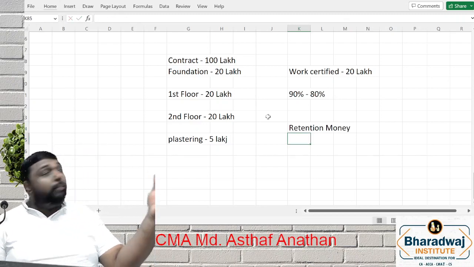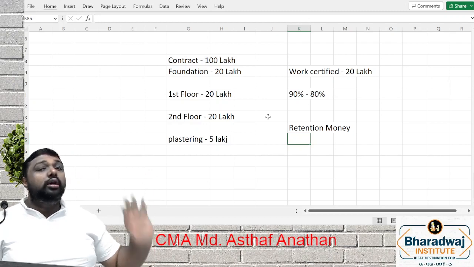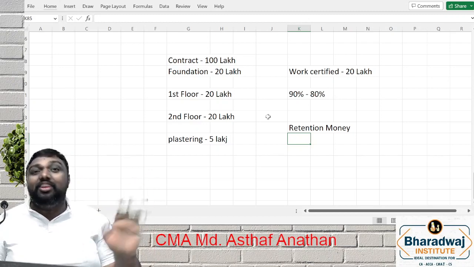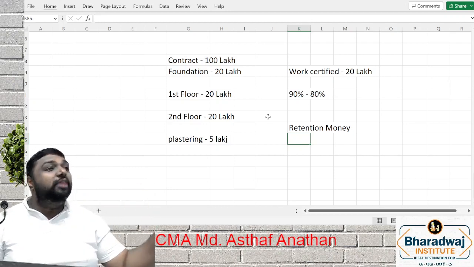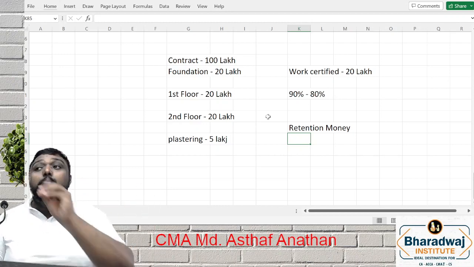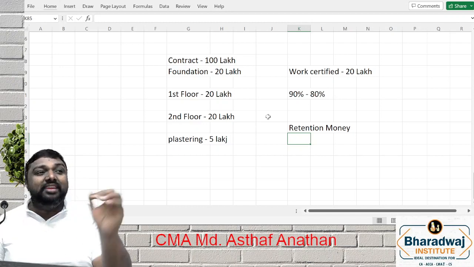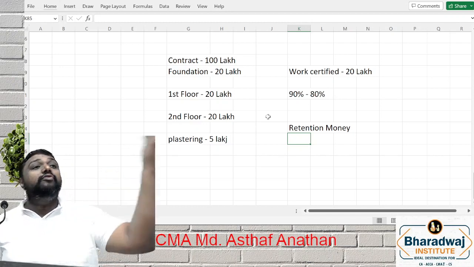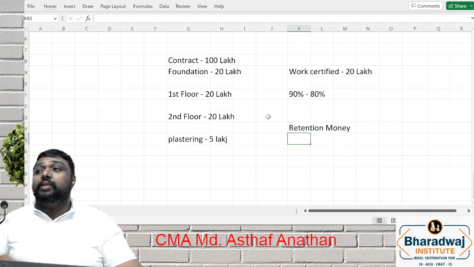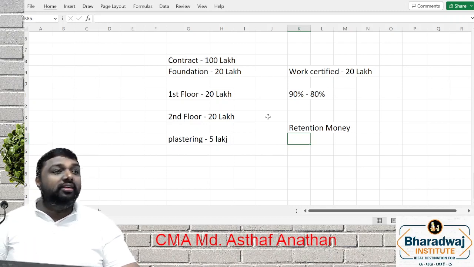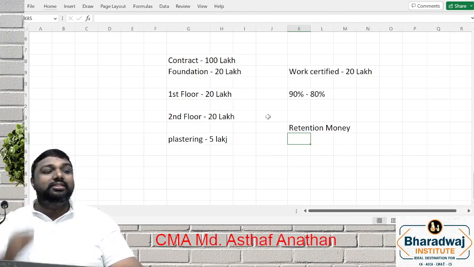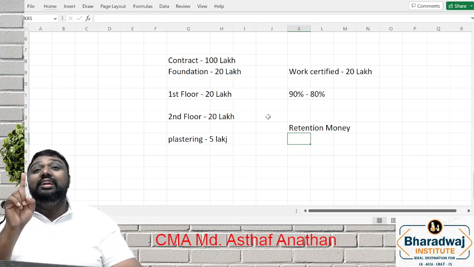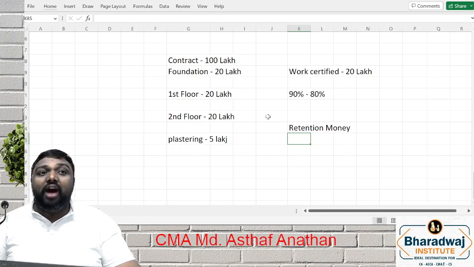Even if the contractor completes 20 lakh work, you will not give the full amount. You will give 90% or 80%. The balance 10% or 20% will be retained to meet future contingencies, because sometimes the contractor does not fulfil the work. So generally we keep some amount with us. We call it retention.